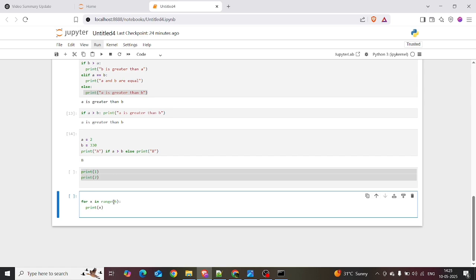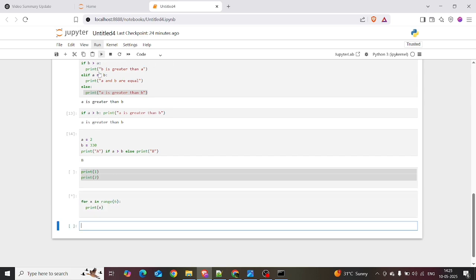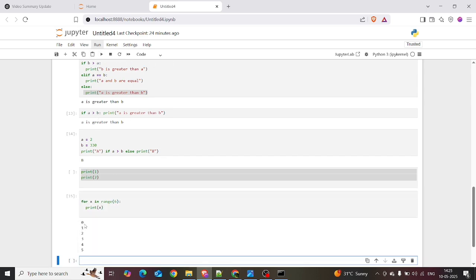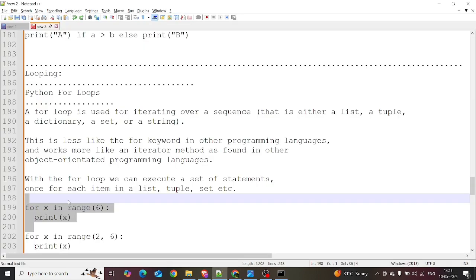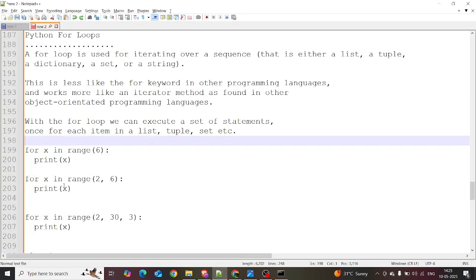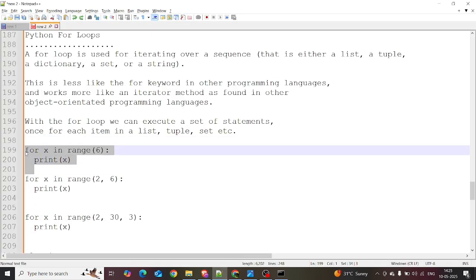It will go the first, we will go the Python 1 2 3 4 5 6, stop. If it's 6, it will break the loop and it will come out of the loop. Okay, when I try executing this, yes, right, it will go 0 1 2 3 4 5. And you can see that it is not printing the 6 because the loop was terminated. So that's it for the for loop in the range of 6.